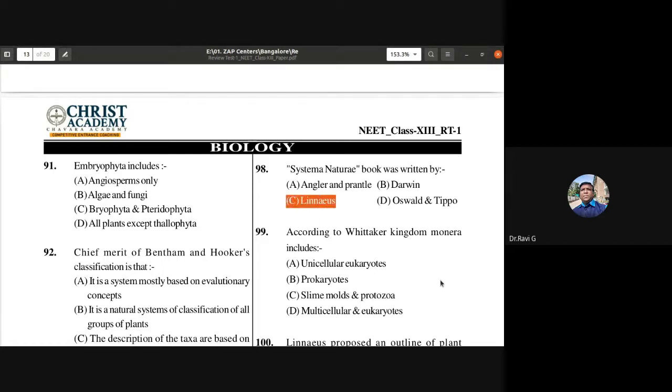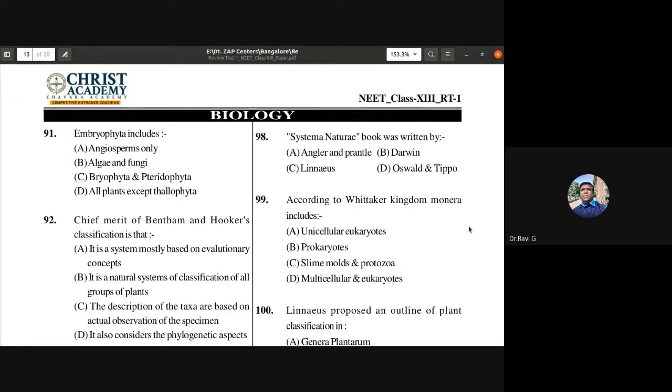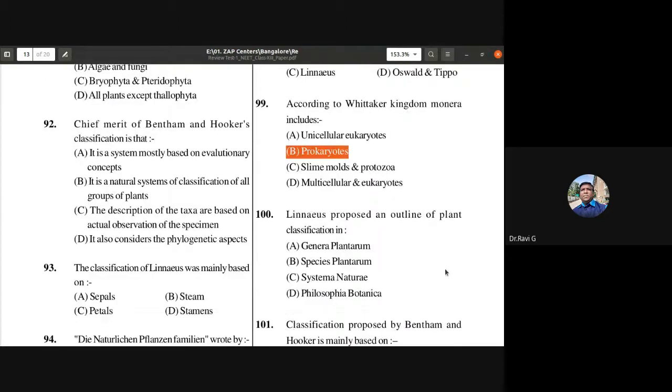According to Whittaker, kingdom Monera includes, so the five kingdom classification was put forth by Robert Whittaker, isn't it? Kingdom Monera includes unicellular eukaryotes, prokaryotes, slime molds and protozoa, or multicellular eukaryotes? Kingdom Monera includes only prokaryotes. So 99, B is the answer, prokaryotes.